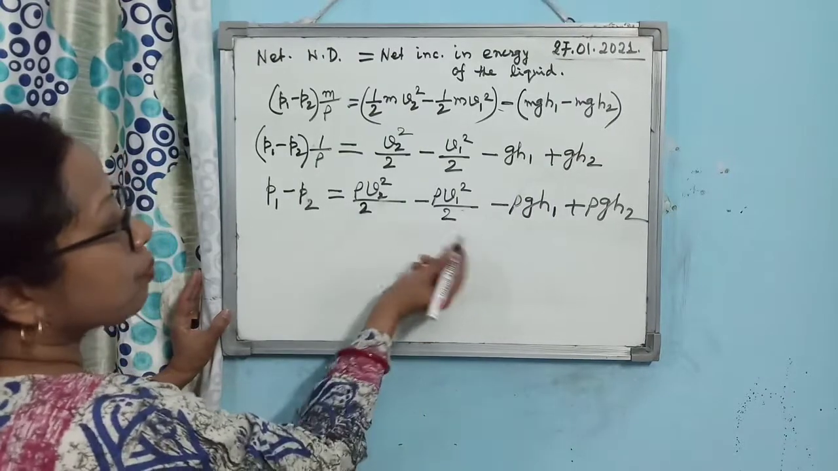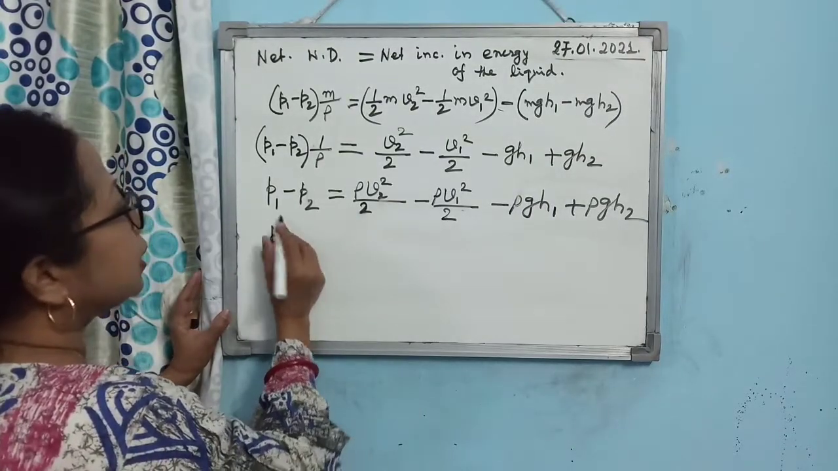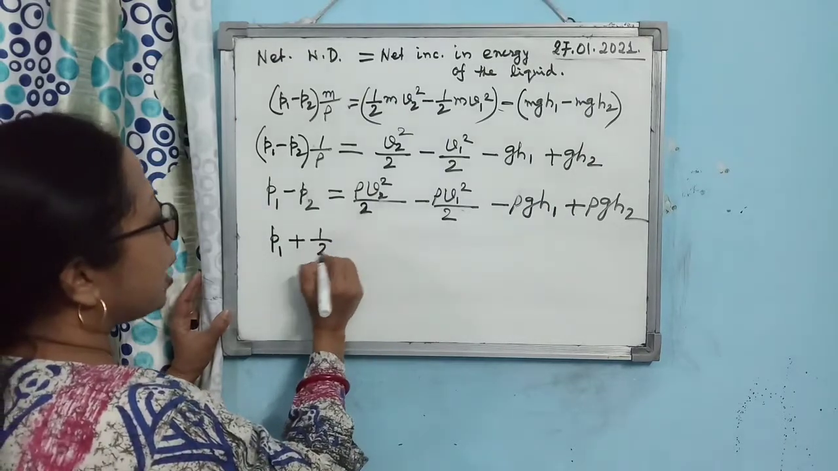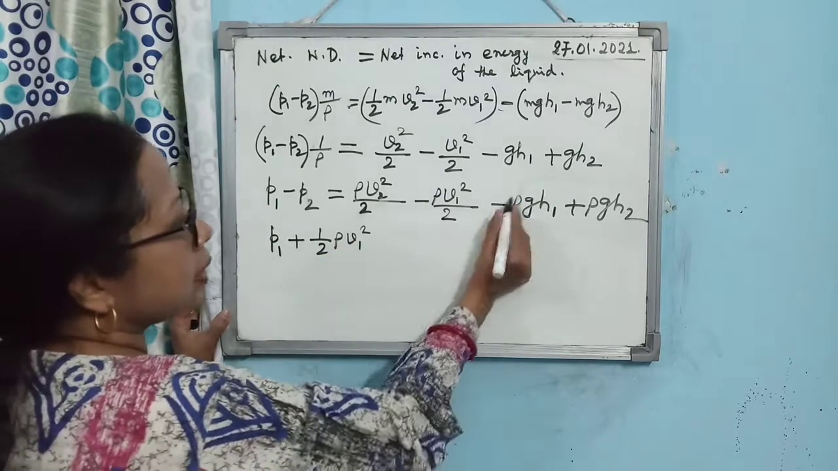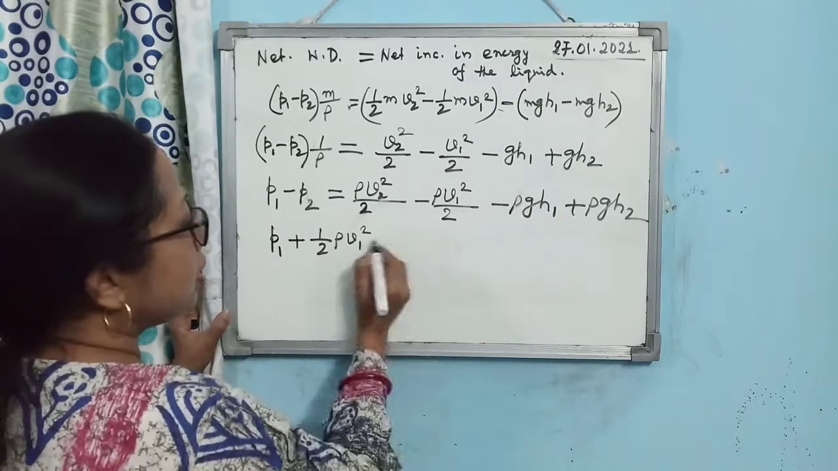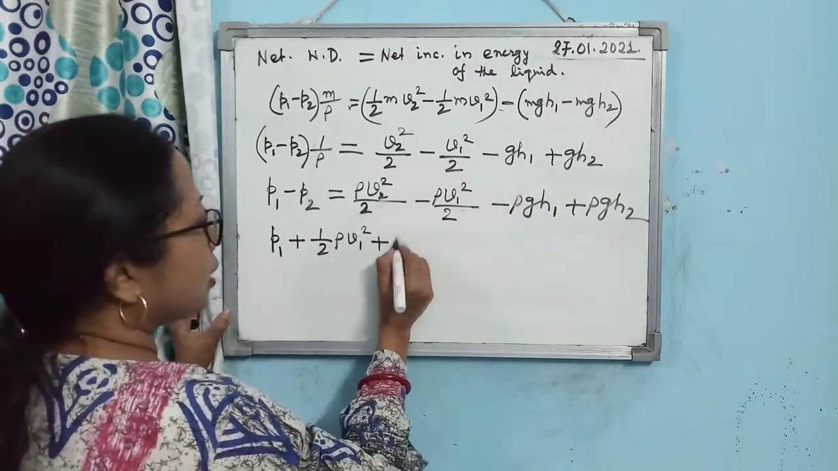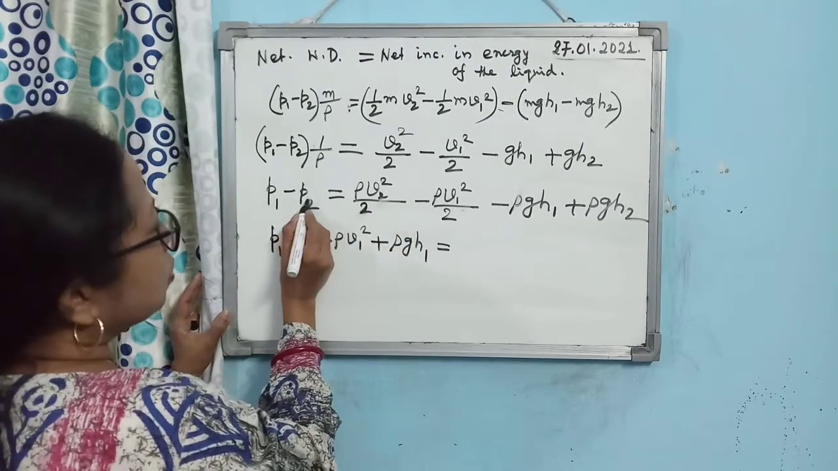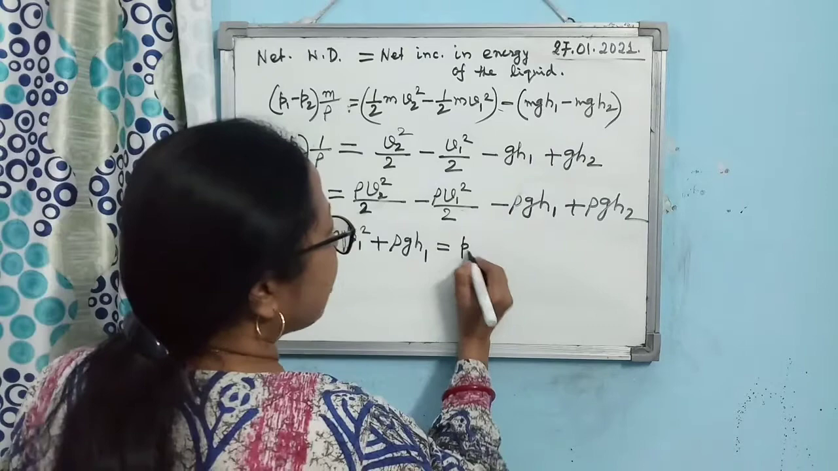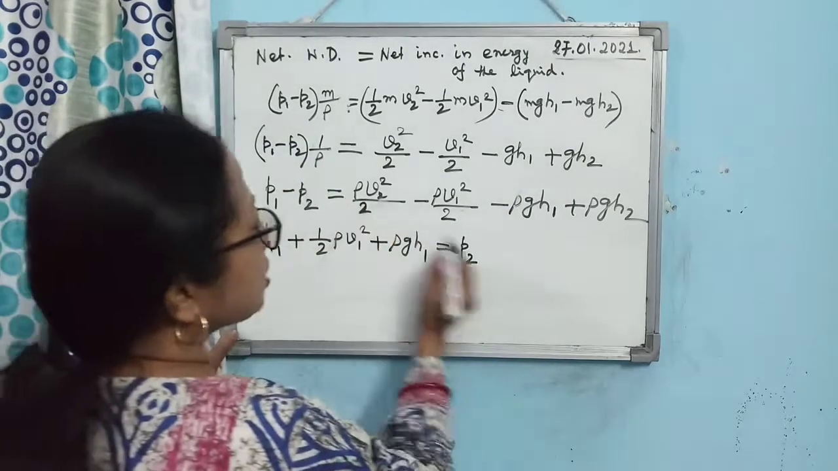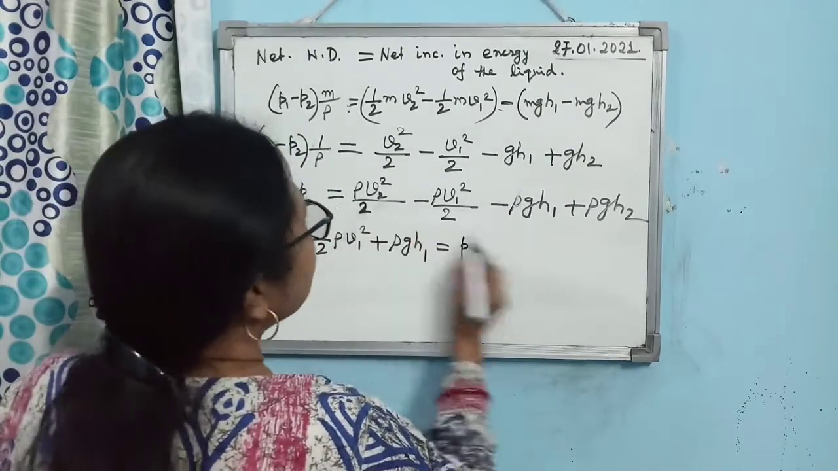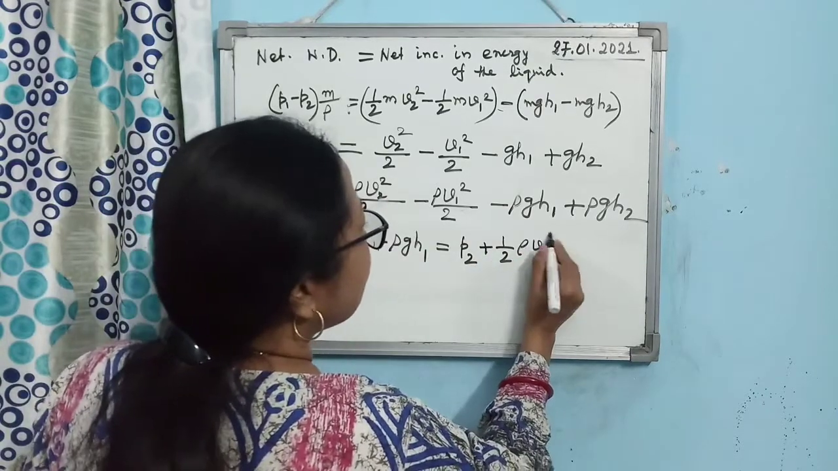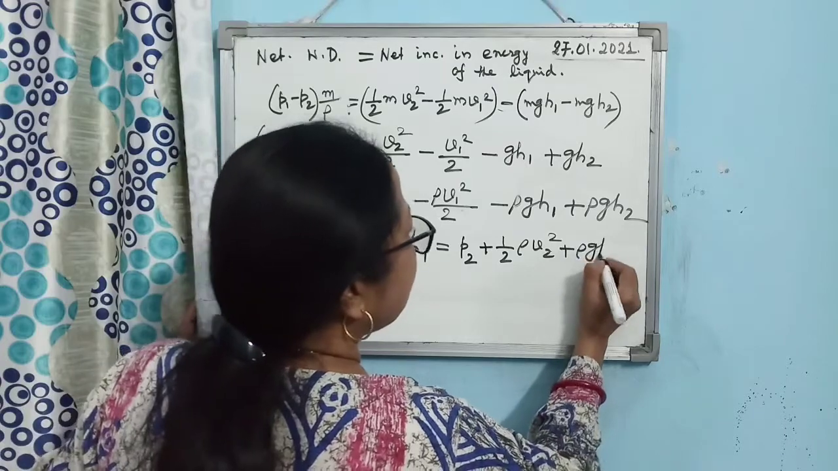This relation. Now you do one thing, you take all the terms having subscript 1 together. So you can write it as P1 plus half rho V1 square. Then you see this is rho gh1, so a negative sign is there. If I take it to this side, it is rho gh1. I am taking all the terms having subscript 2 on the right side. So it is coming P2, then plus half rho V2 square and here rho gh2.